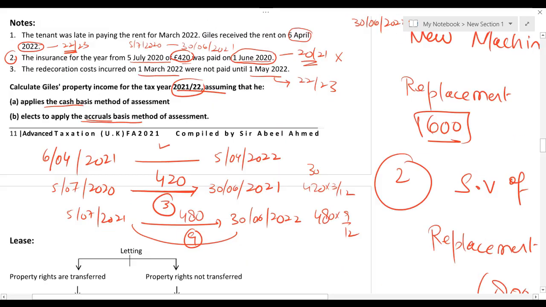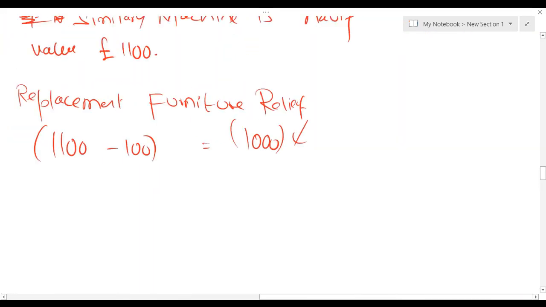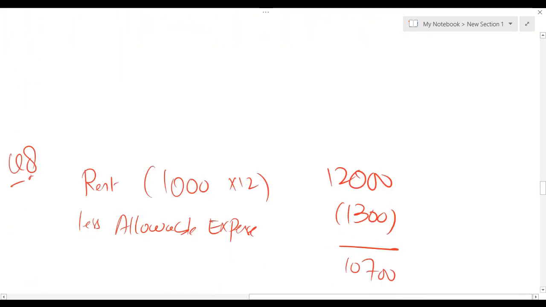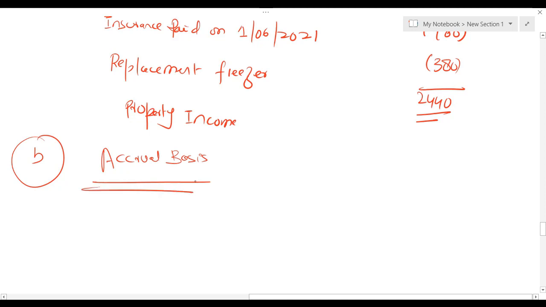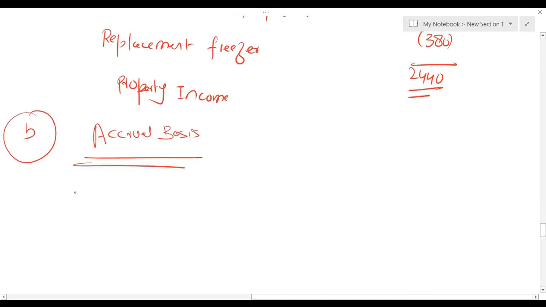So now let's solve this question on accrual basis. Let's see what we are getting.